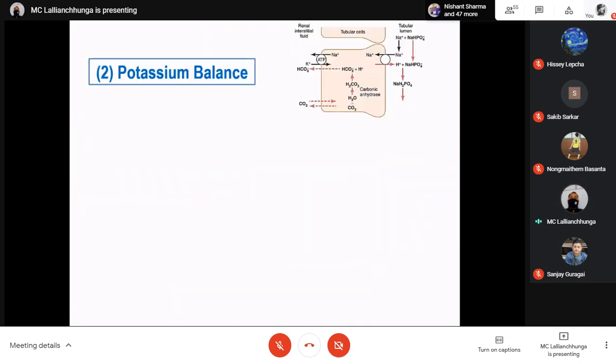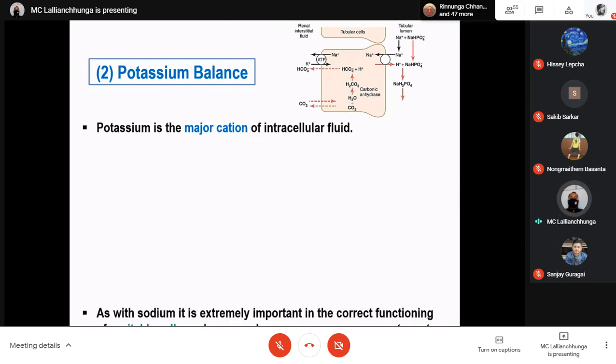So the second one, potassium balance. Potassium is the major cation of intracellular fluid. Unlike sodium, potassium is very high in concentration inside the cell, but outside it is low. That one you already know very well. And potassium is the major cation, the positively charged ion, in the intracellular fluid.